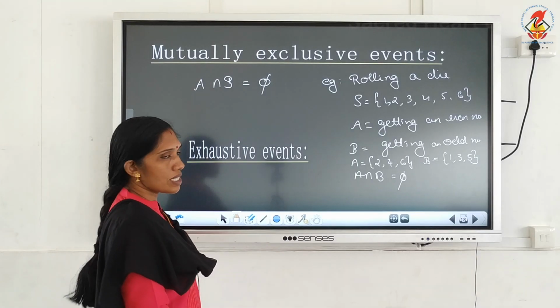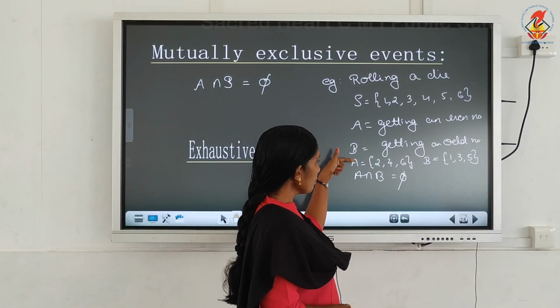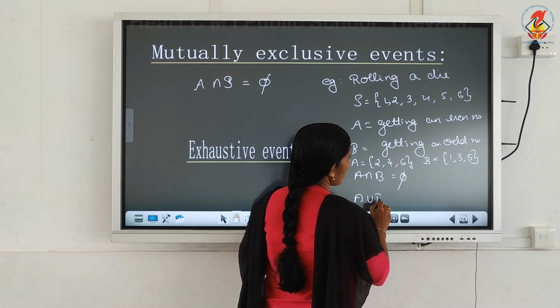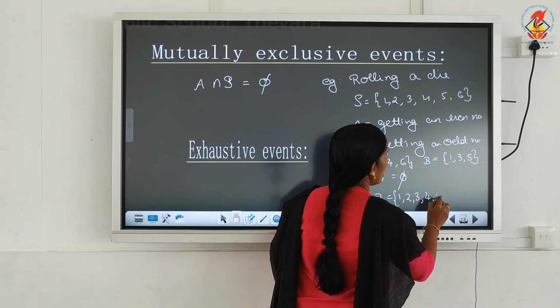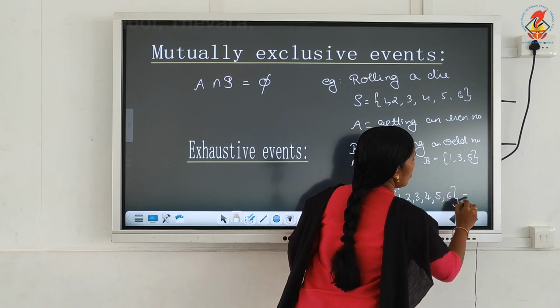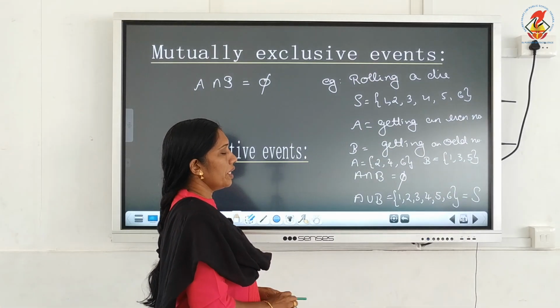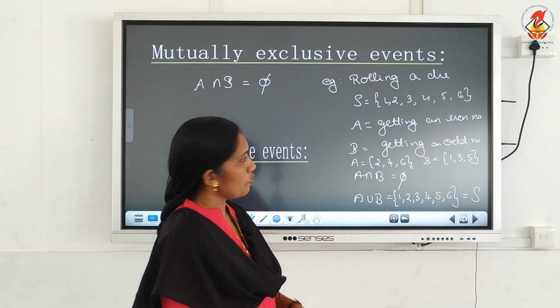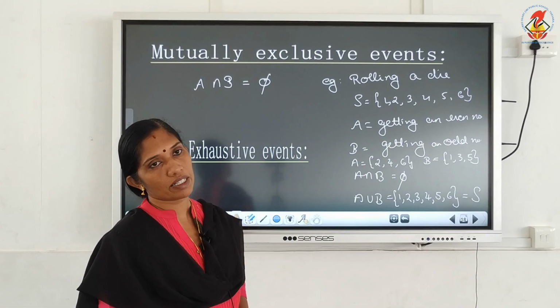Then exhaustive events. Here, look at this example. What is A union B in this case? A union B is the set {1, 2, 3, 4, 5, 6}, which is the same as S. So in this case A and B are exhaustive events also. In this particular example, A and B are mutually exclusive and exhaustive.